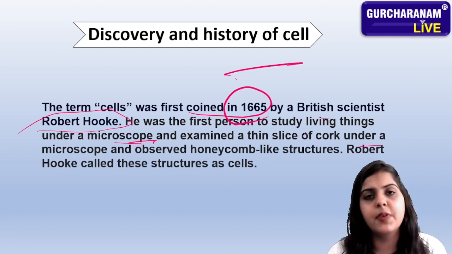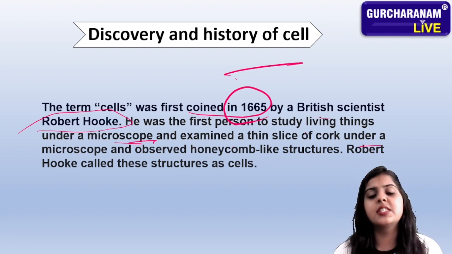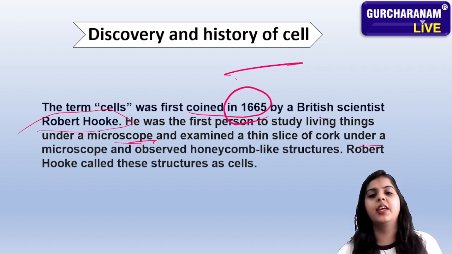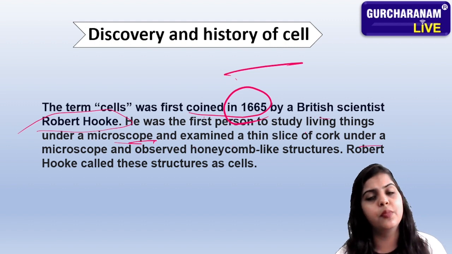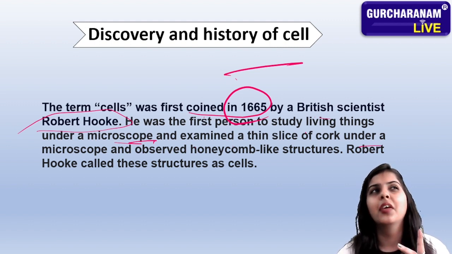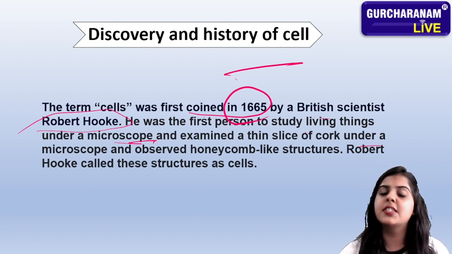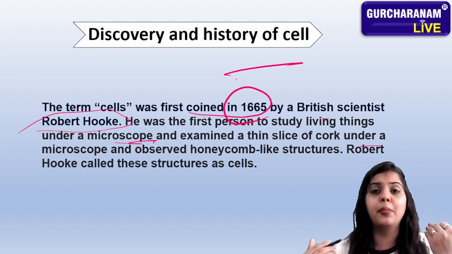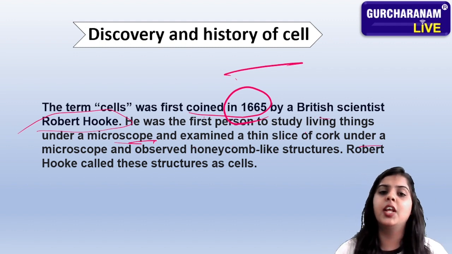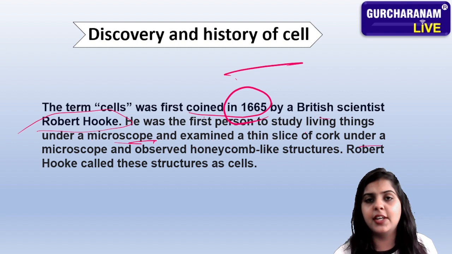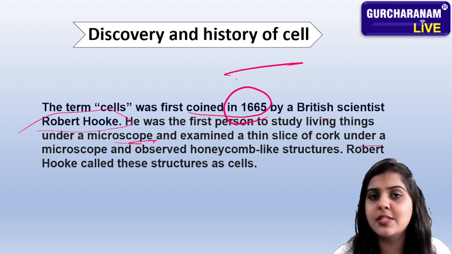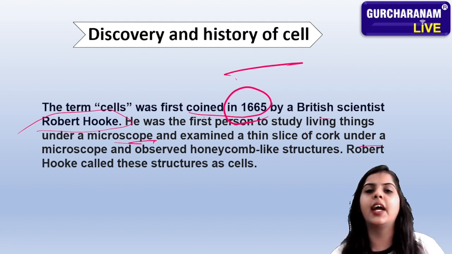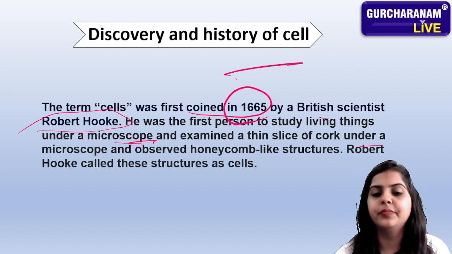Okay, the first person is Robert Hooke, who studied living things. Everything is living. We humans are all living organisms. Animals also are living organisms. We can see they can travel, breathe, reproduce, excrete, respire. Everything an animal can do, plants can also do. Plants also can do all these functions.